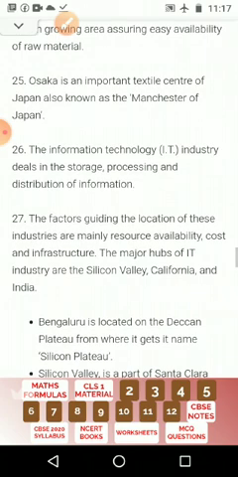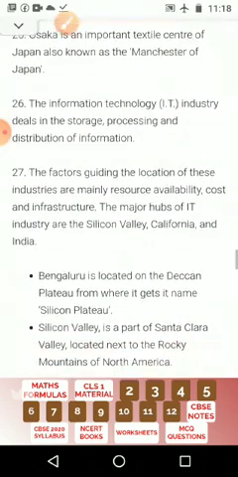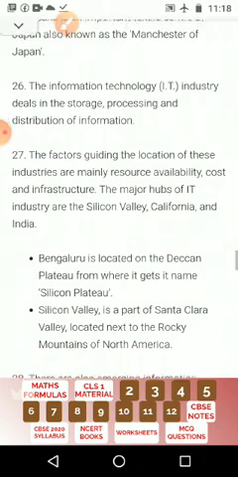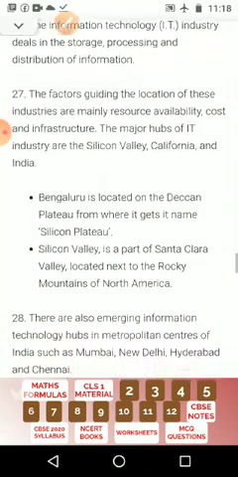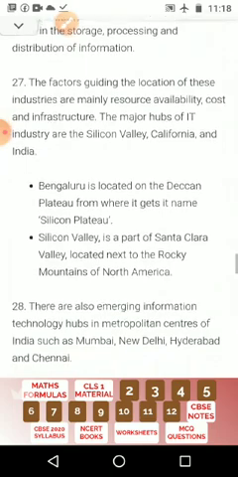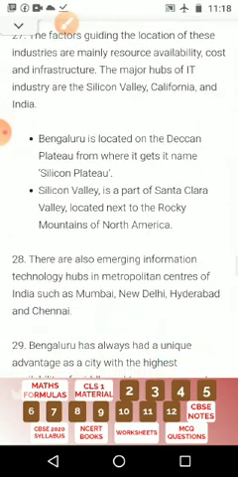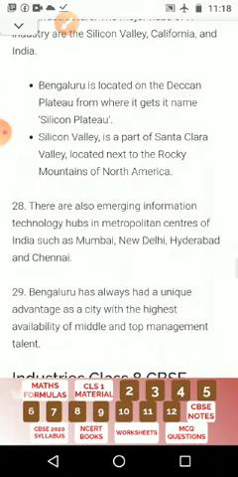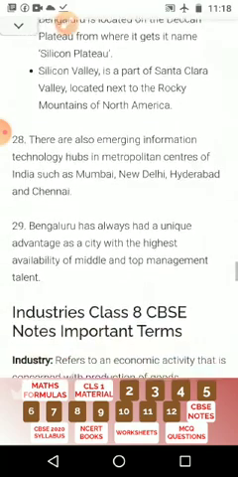The information technology industry deals in storage, processing and distribution of information. The factors guiding the location of these industries are mainly resource availability, cost and infrastructure. The major hubs of the IT industry are Silicon Valley, California and India. Bangalore is located on the Deccan Plateau, from where it gets its name Silicon Plateau. Silicon Valley is a part of Santa Clara Valley, located next to the Rocky Mountains in North America.